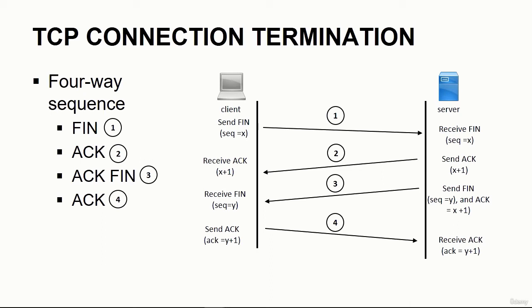In step 4, assuming the client received those messages from the server, it will send back to the server its own ACK with the server sequence number of Y plus 1, letting the server know that its FIN message was received. So after this 4-step process, both the server and the client have acknowledged each other's FIN messages, and the TCP connection is then formally terminated.